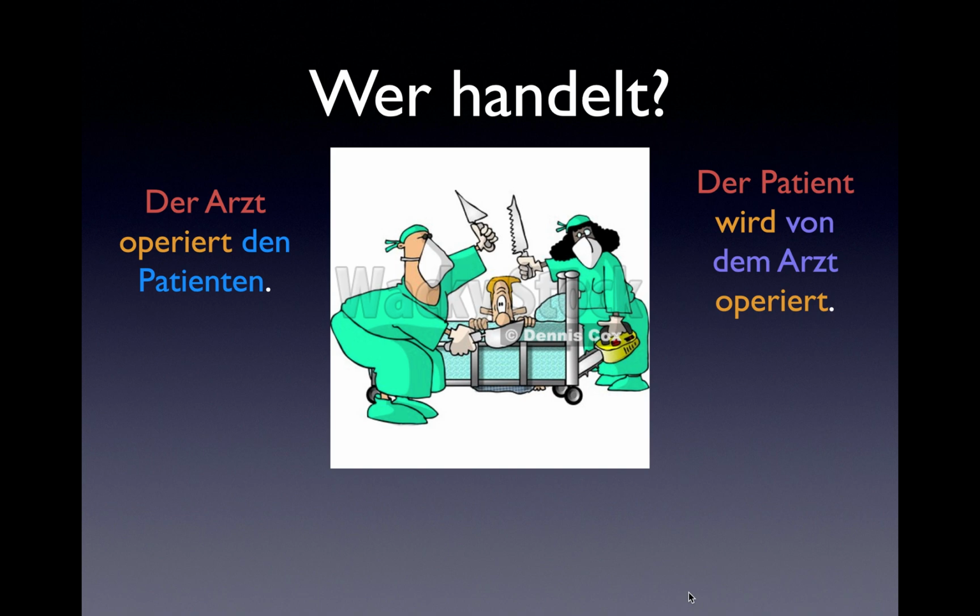Just as long as you make sure that in the active sentence and the passive sentence, they have the same meaning. Der Arzt operiert den Patienten and der Patient wird von dem Arzt operiert. Both have the meaning described in this picture. That is, never, ever, ever give your patient the scalpel. You want to make sure when you transform an active into a passive sentence that you keep the meaning the same.